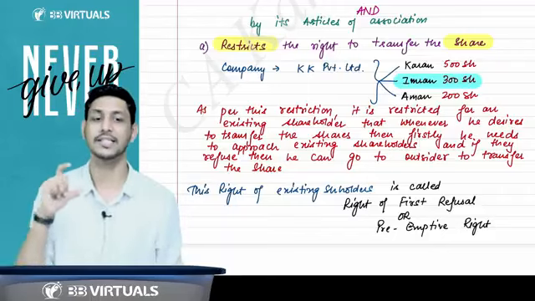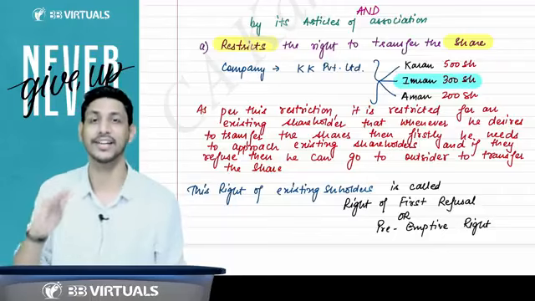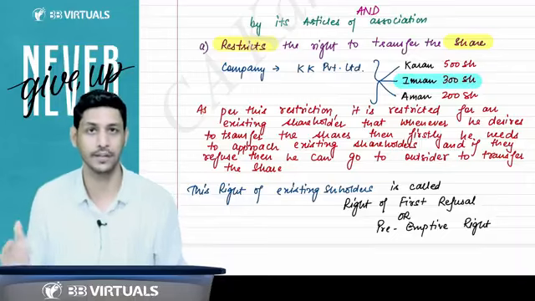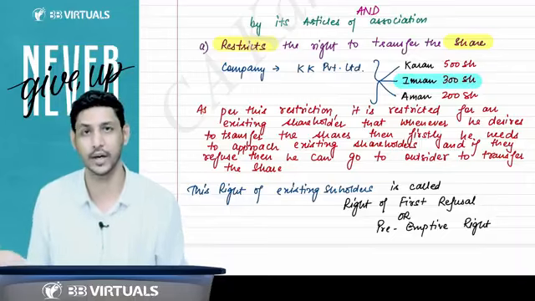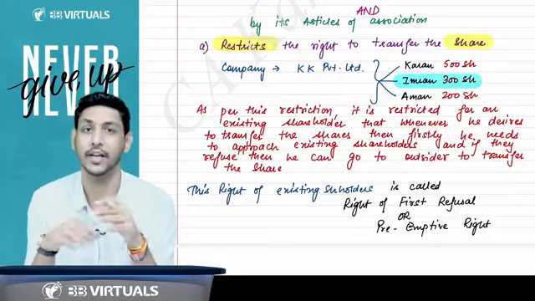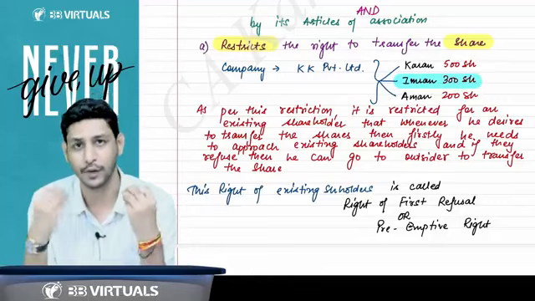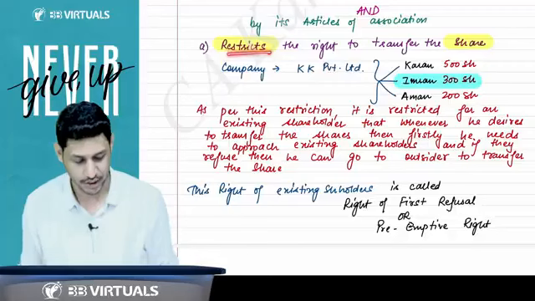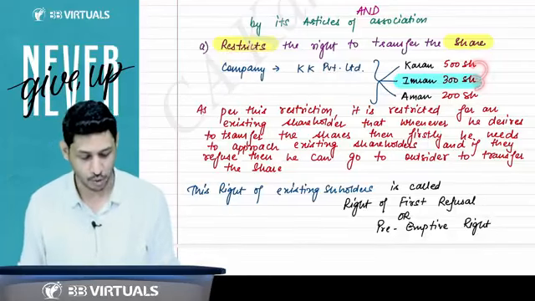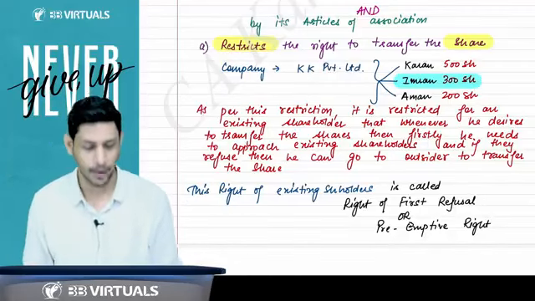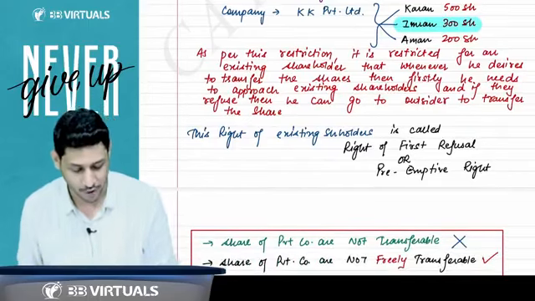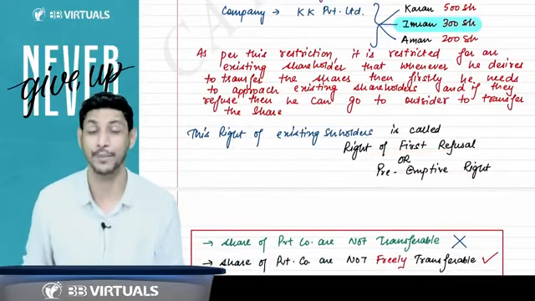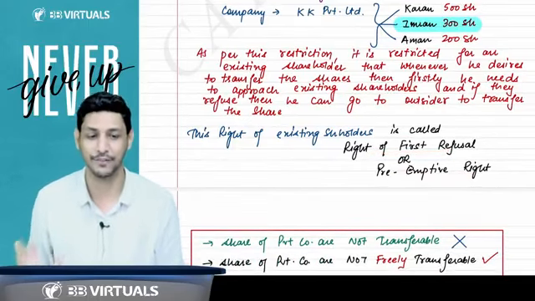The word restriction states that you can do that thing, but conditionally. There is some condition, you have to fulfill that condition. If you fulfill that condition, you can do that. Prohibition means that you cannot do that. Even after fulfilling any condition, you cannot do that. So in the case of restriction, you have to ask the existing shareholders first. That is the restriction. This right is called the right of first refusal or preemptive right. This right is also called preemptive right.